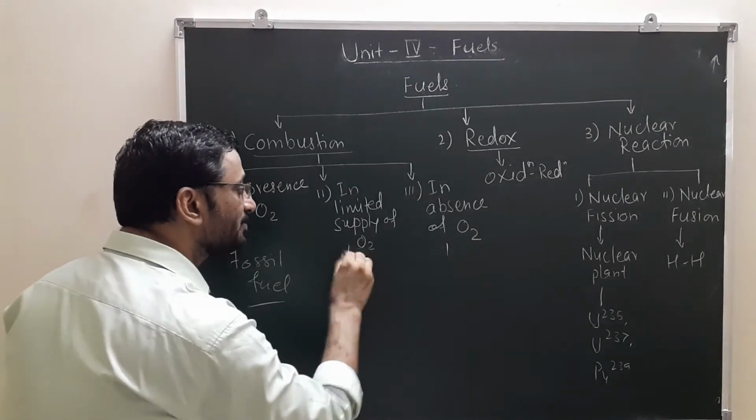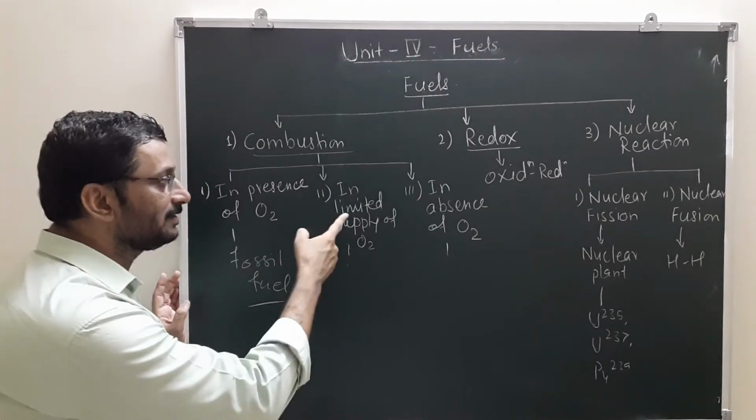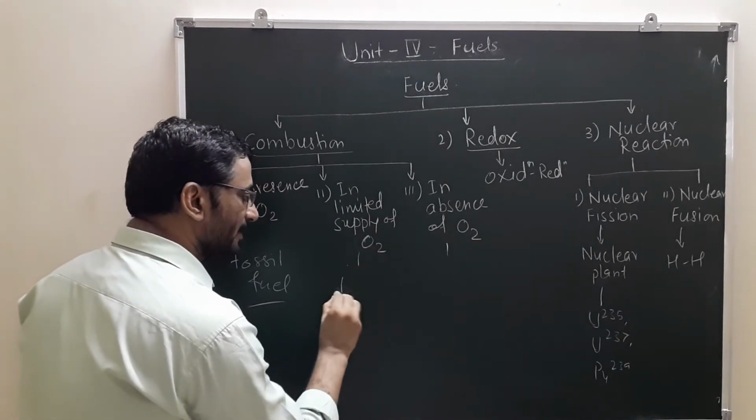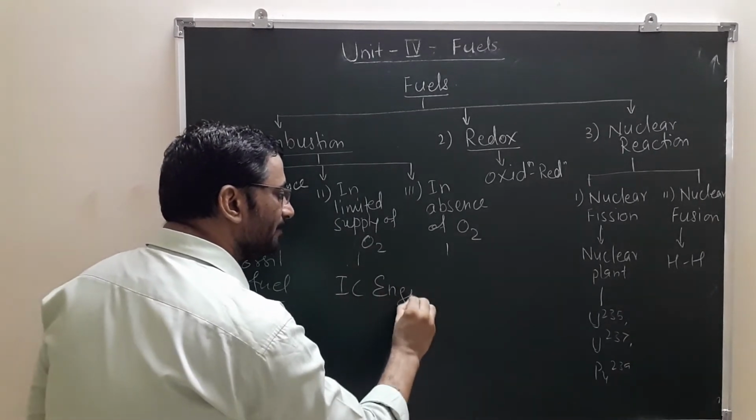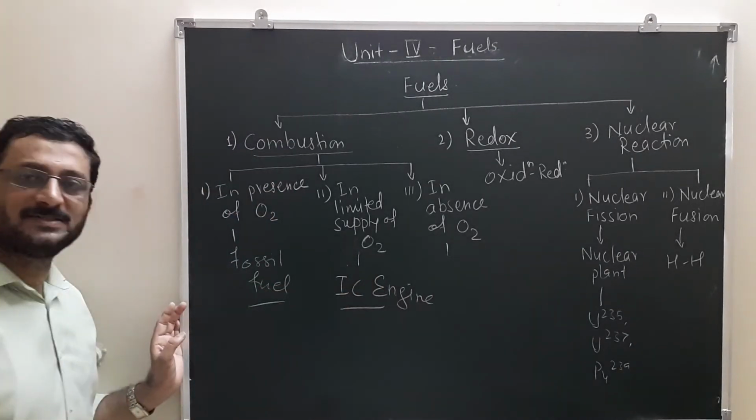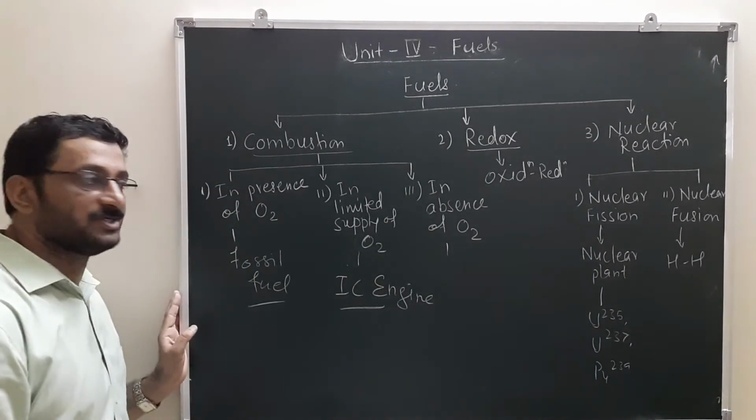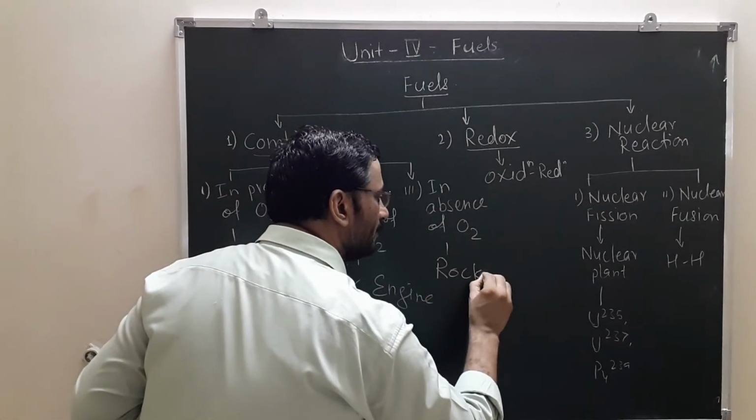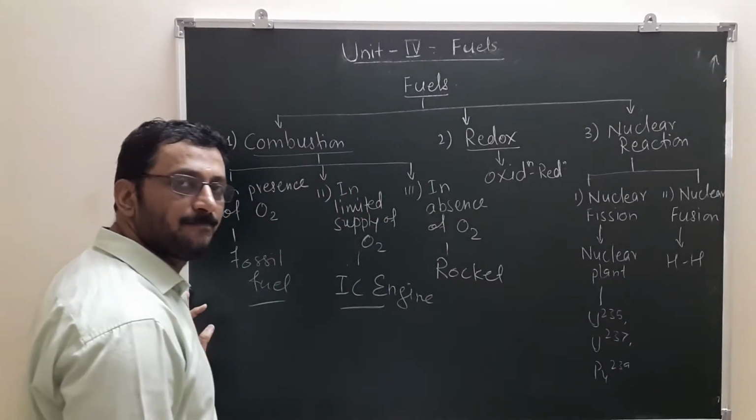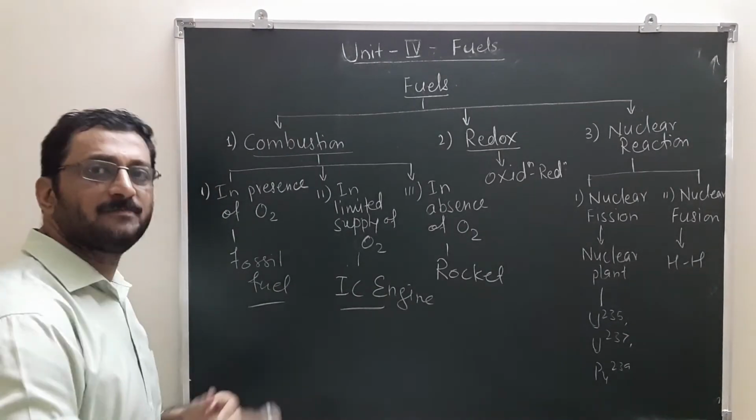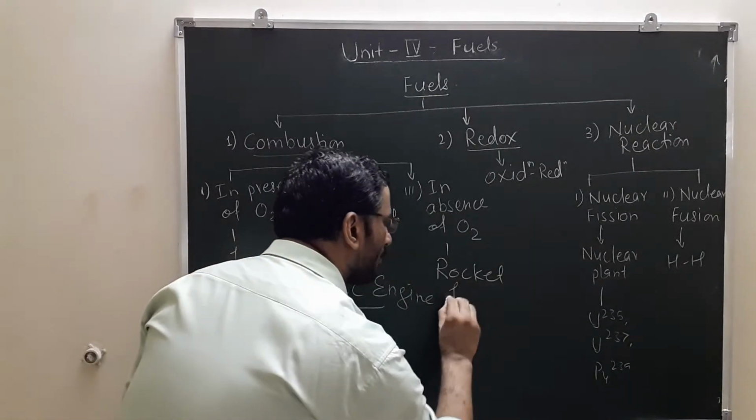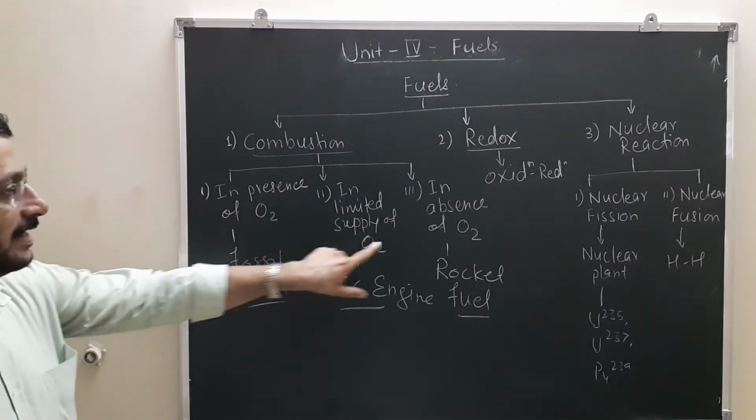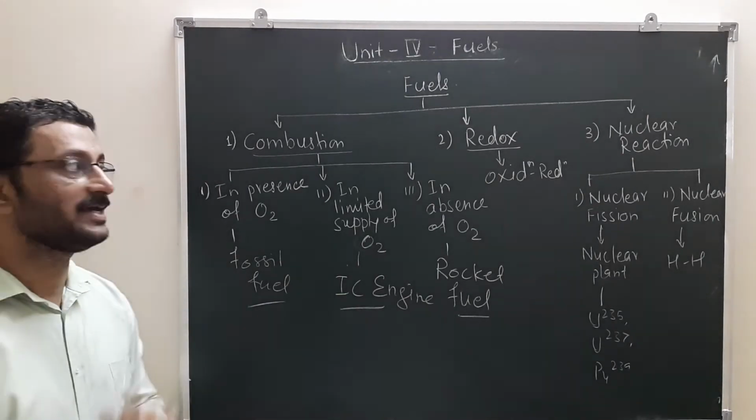In limited supply of oxygen, can you guess what is the limited supply of oxygen? Example is the IC engine, where the oxygen supply is limited. So that is the second type of combustion reaction. Third is in absence of oxygen, where we are using propellants in the rocket. The fuel itself has oxygen for combustion, so rocket fuel is the example. So these are the three simple examples, combustion first, second and third.